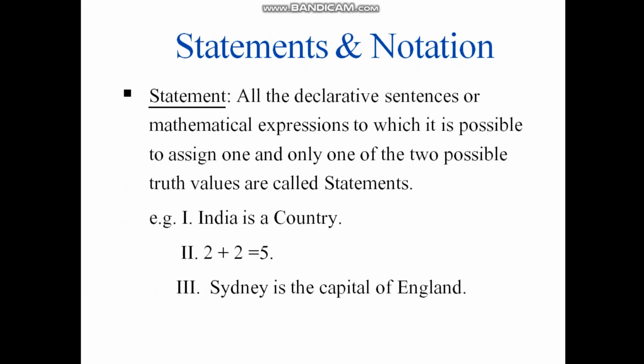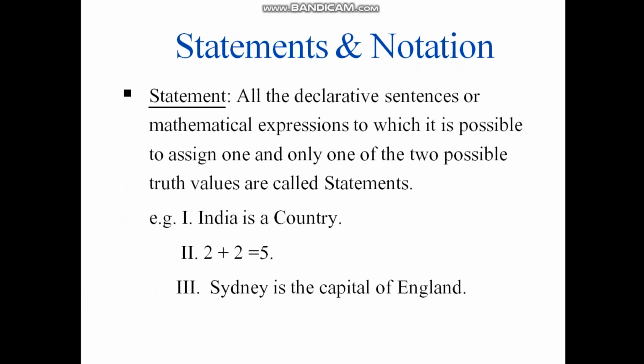Moving ahead, discussing what statements and notations are. In terms of mathematical logic, a statement can be any declarative sentence, or it can be a mathematical expression to which it is possible to assign one and only one value of the two possible values, that is either true or false. In English anything can be a statement, but in mathematical logic a statement is a sentence or a mathematical expression whose truth value is either true or false.